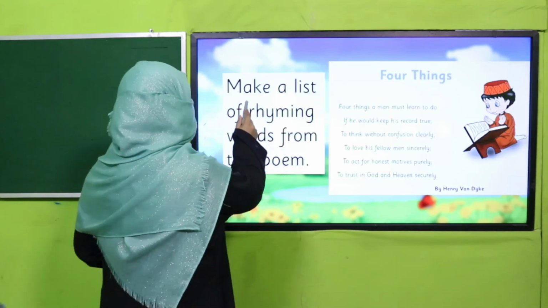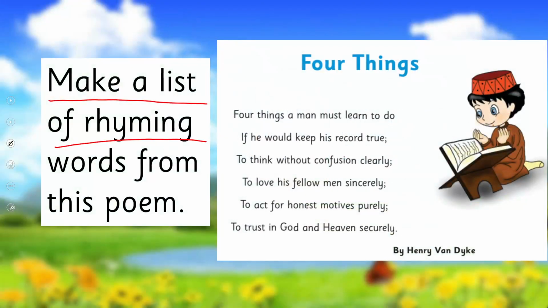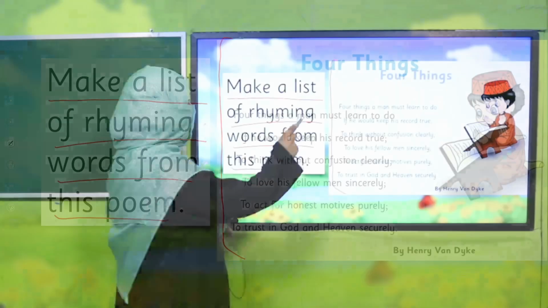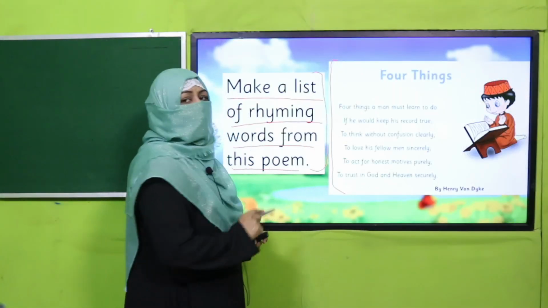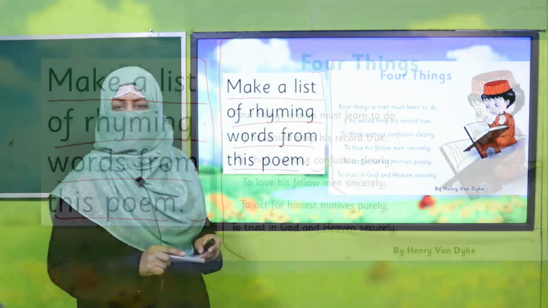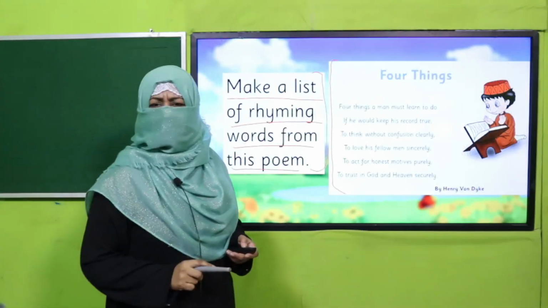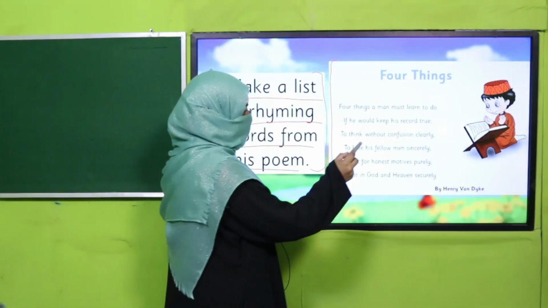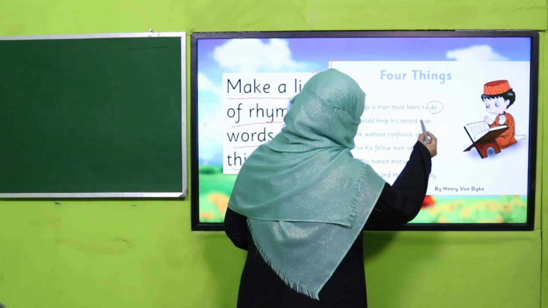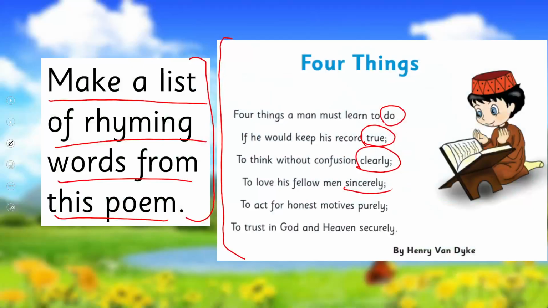Now, you will make a list of rhyming words from this poem. This poem we have already read. Pause the video and make a list of rhyming words in your notebook. Write all the rhyming words in your notebook. Yes, my dear children, are you done with it? I hope you listed all these words: do, true, clearly, sincerely, purely, and securely. These are the pairs of rhyming words used in this poem.